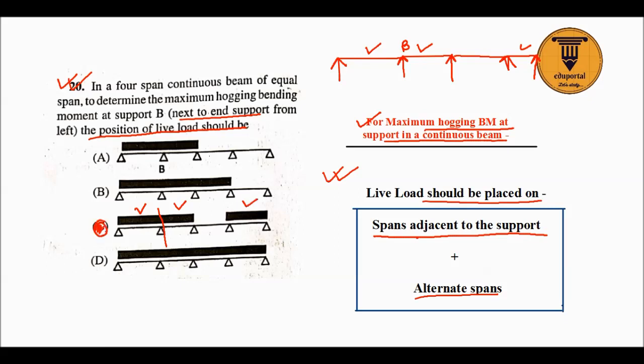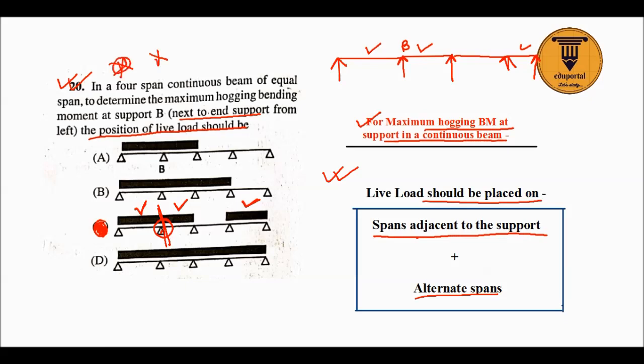So for maximum hogging bending moment at this support, you need to have live load at adjacent spans, that is, at left span and right span, and then alternate span. This is alternate span. So option C is correct. Very good question again.